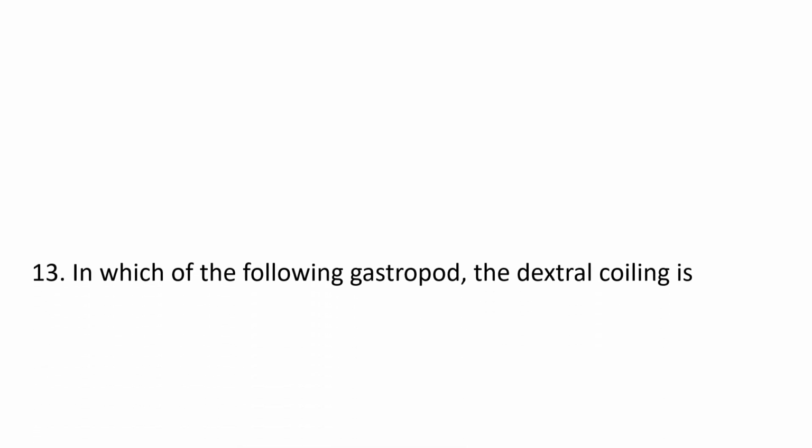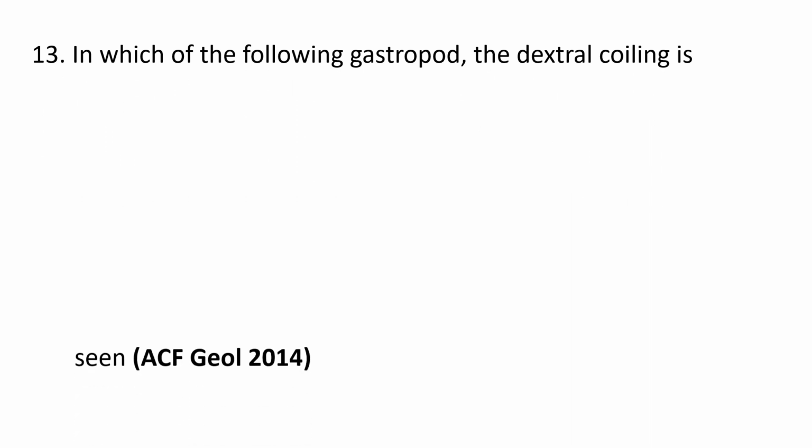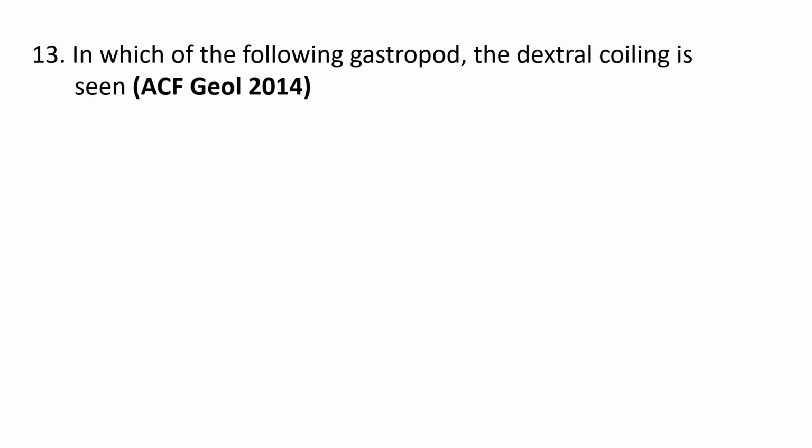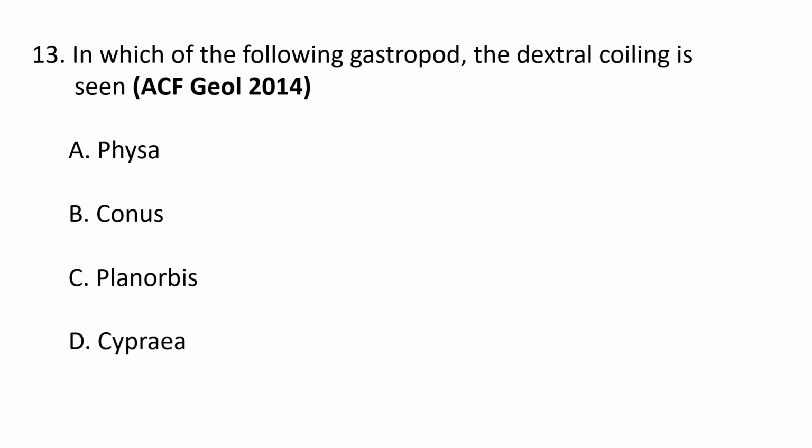Next question. In which of the following gastropods is the dextral coiling seen? A. Physa, B. Conus, C. Planorbis and D. Cypria. So the correct answer is B. Conus. Most gastropod shells are spirally coiled, and the majority, that means over 90% of the gastropod species, have dextral or right-handed shells, and the Conus will have a dextral coiling, that is right-hand side coiling. B. Conus is the correct option.